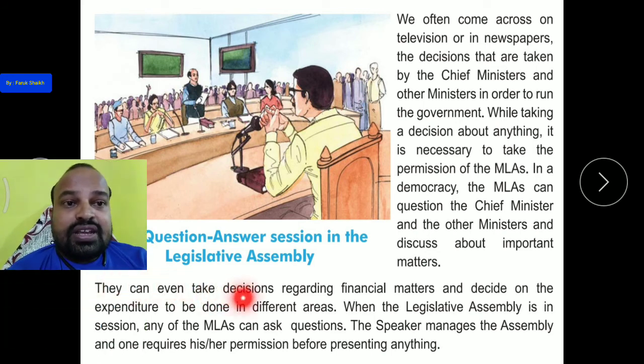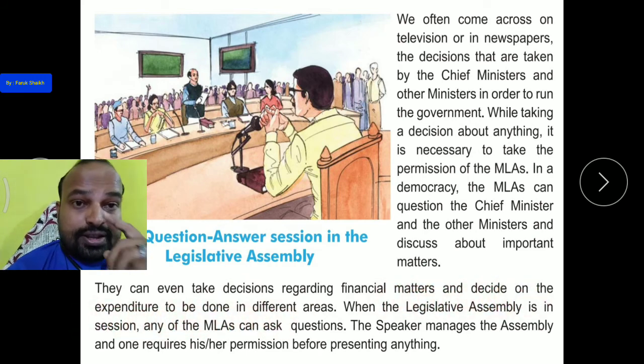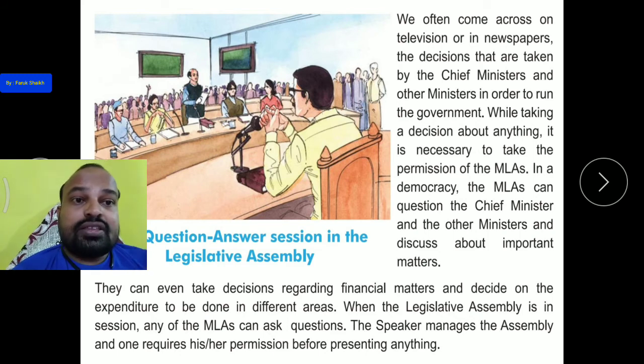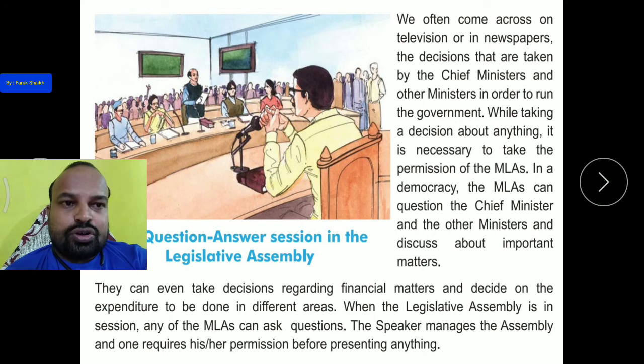They can even take decisions regarding financial matters and decide on the expenditure to be done in different areas, about the economy. They can also decide on expenditure, means in which area how many rupees will be used, and how much income they will get from taxes and other budgets.